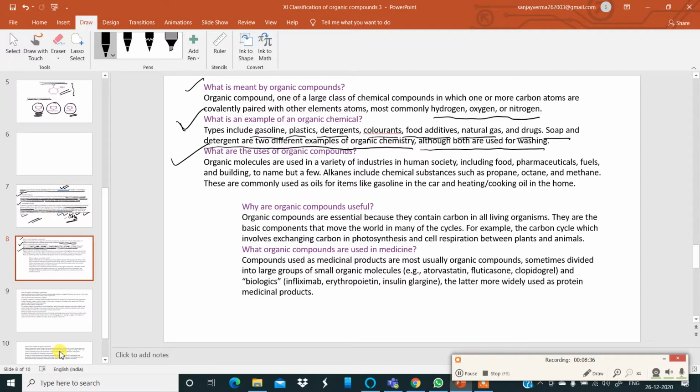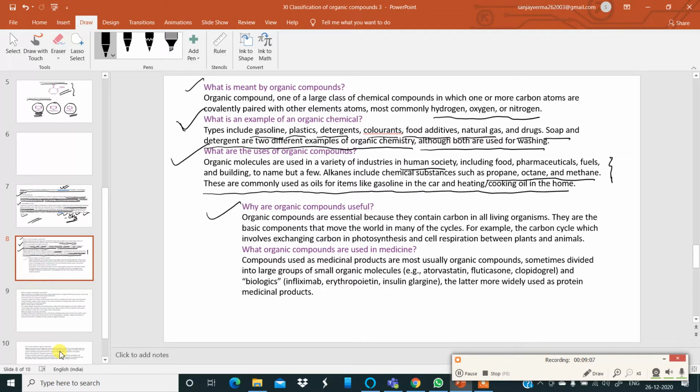Next question. What are the uses of organic compounds? Organic compounds are used in a variety of industries in human society, including food, pharmaceuticals, fuels, and building, to name but a few. Alkanes include chemical substances such as propane, octane, and methane. They are used in fuels also. They are commonly used as oils for items like gasoline in the car and heating and cooking oil in the home.